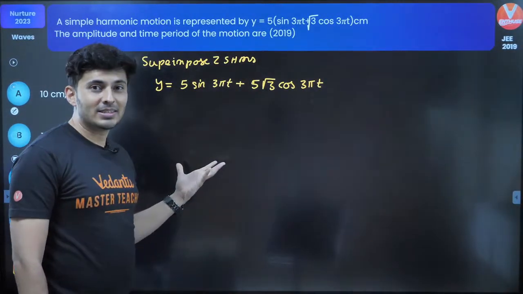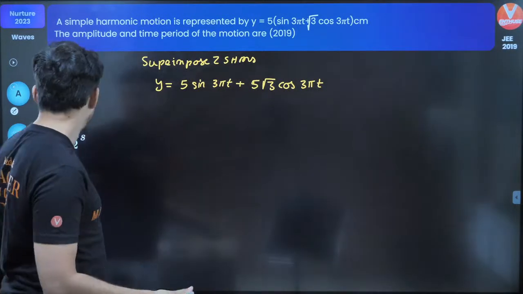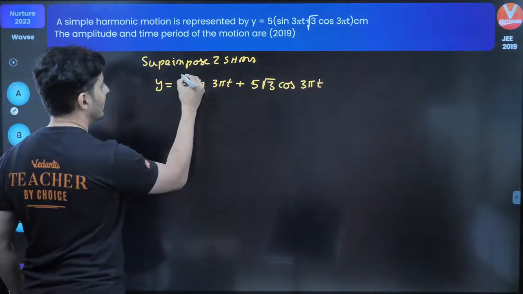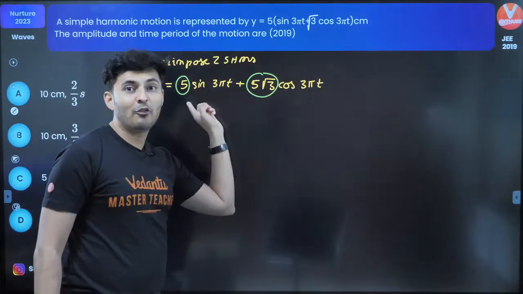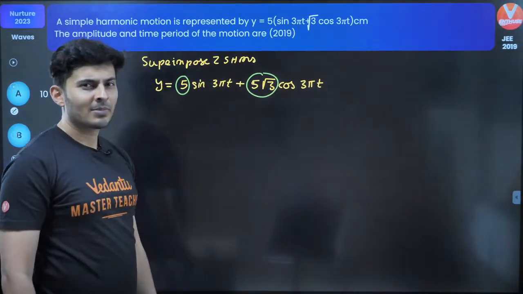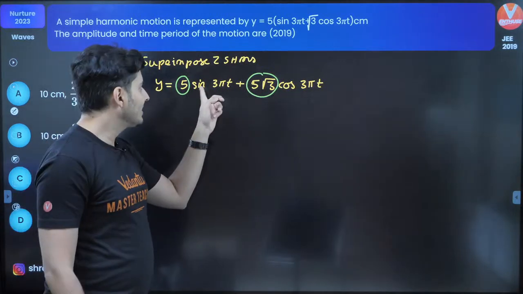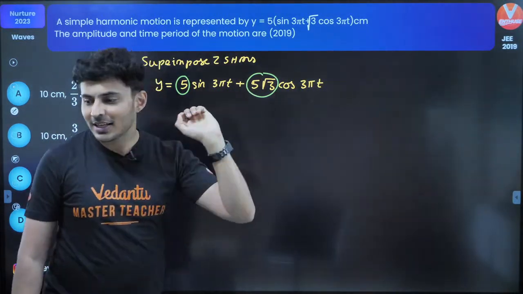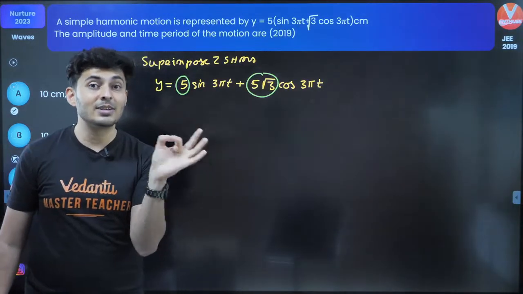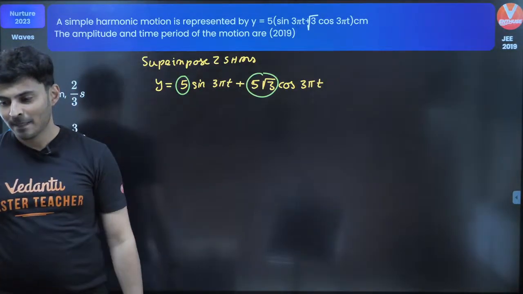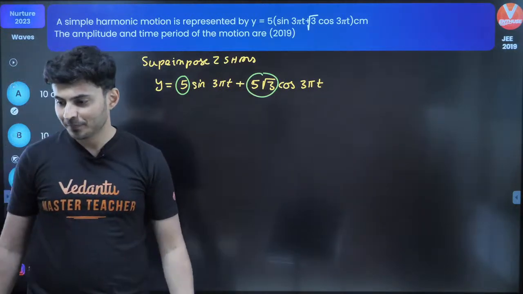I need to know the amplitudes. That's something I already know. You can see that this is the amplitude and even this is the amplitude. I also need to know the phase difference between them. That's simple. One is a sine term, other is a cos term. Can you quickly let me know what is the phase difference between a sine and a cos term? Okay, think about it.